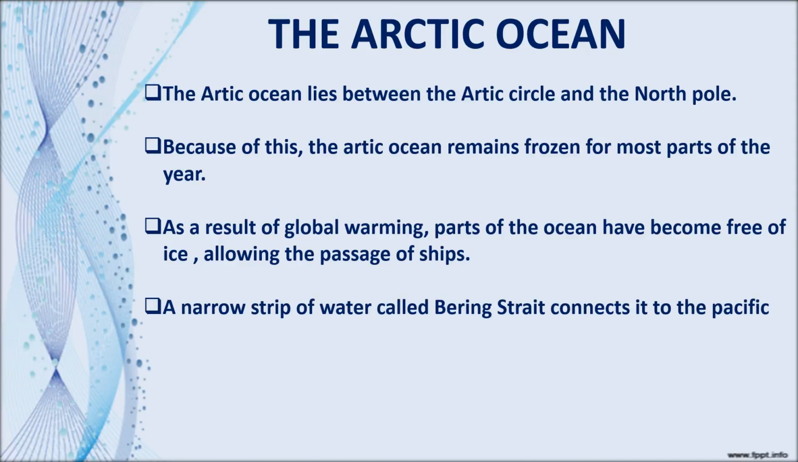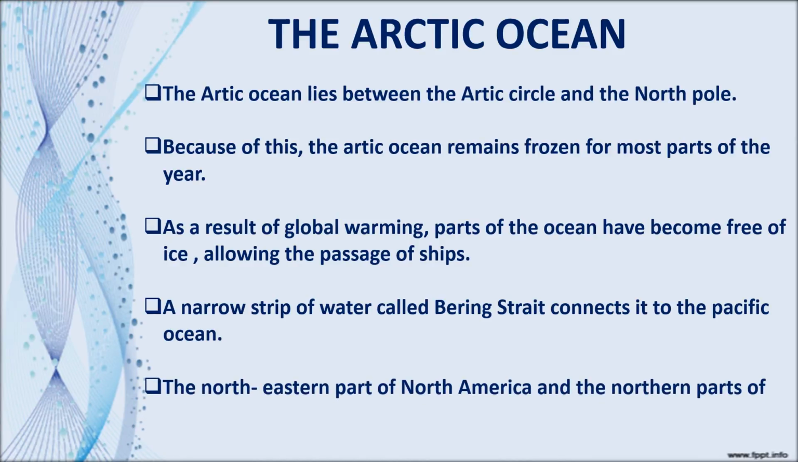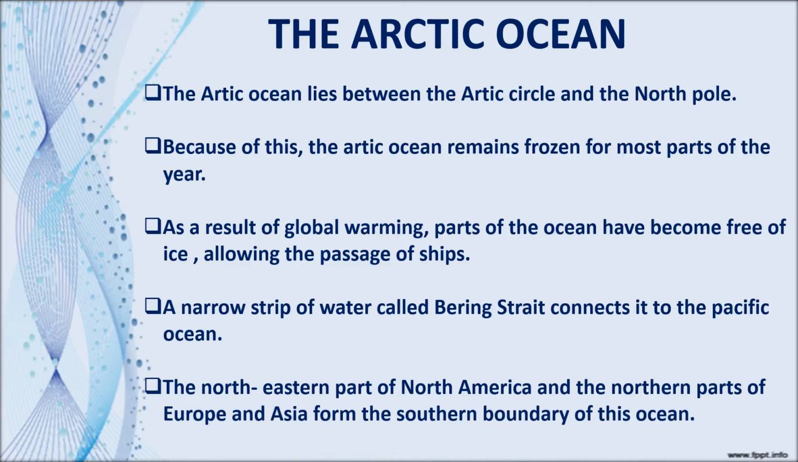A narrow strip of water called the Bering Strait connects it to the Pacific Ocean. The northeastern part of North America and the northern parts of Europe and Asia form the southern boundary of this ocean.